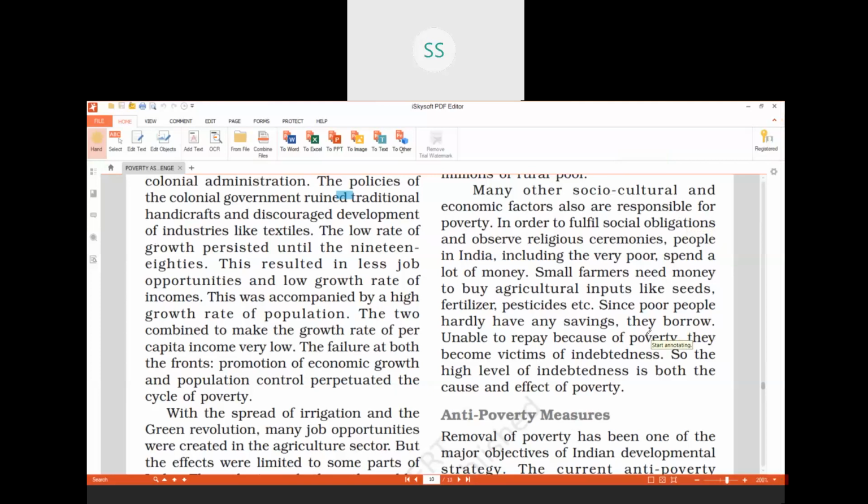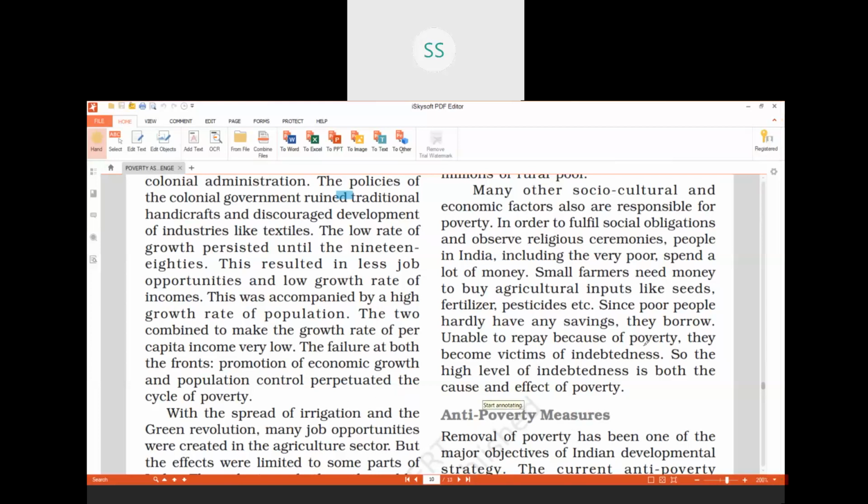So the person who is caught in this poverty is not able to overcome it because of these reasons: low economic growth rate and high population growth. That is your first cause of poverty. Because of the Britishers, India remained a very poor country. So we call it a historic cause of poverty.